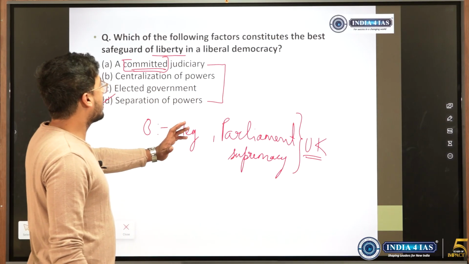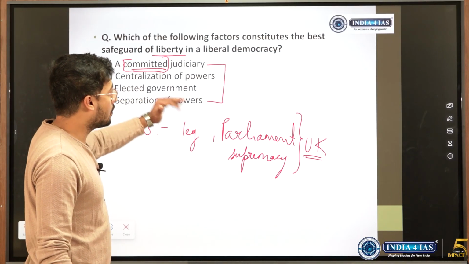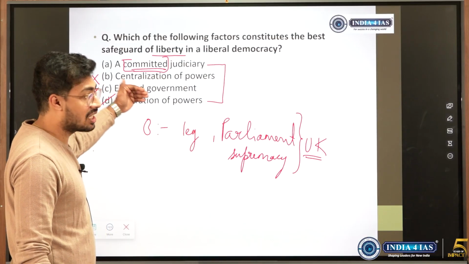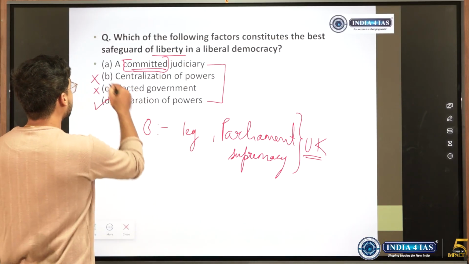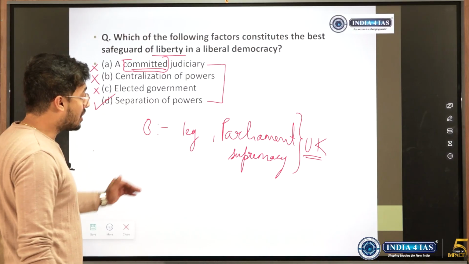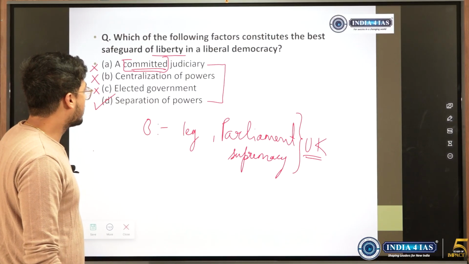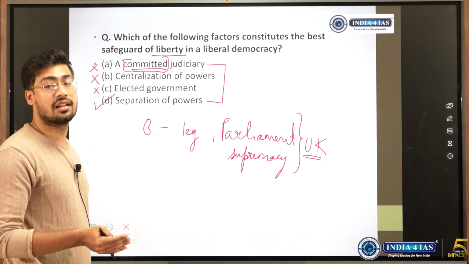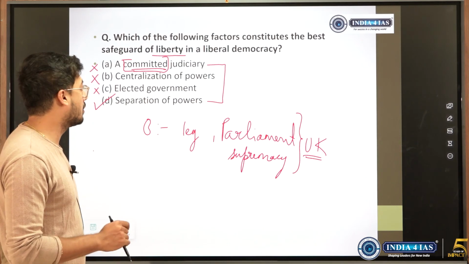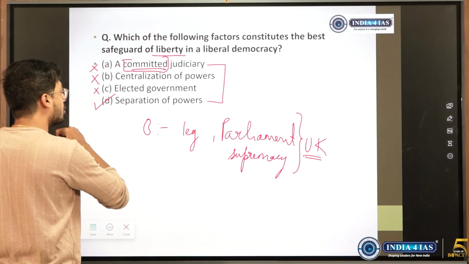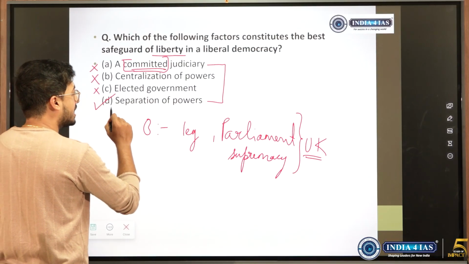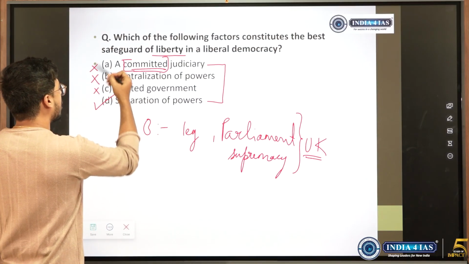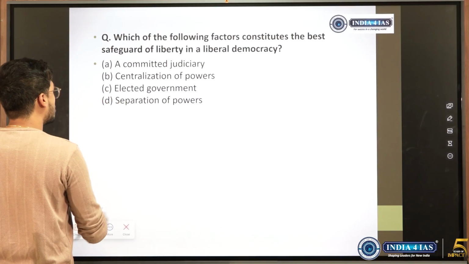So in such a case, even if there is a committed judiciary, if the constitution itself has given absolute power to the parliament, then even a committed judiciary cannot protect liberty, because the power itself has been given to the parliament. Just like we spoke of right to property cannot be protected against arbitrary legislative action, right? Because the power has been given. Likewise, if there is separation of power, then one can keep an eye on another and no one has absolute power. So this is the answer and not this. So this is one confusing question in the actual exam.